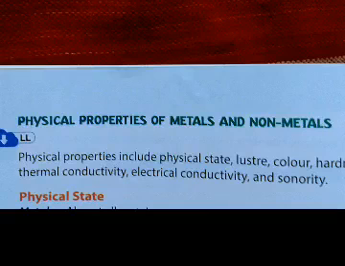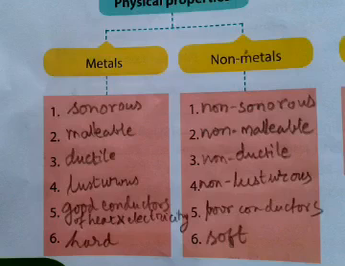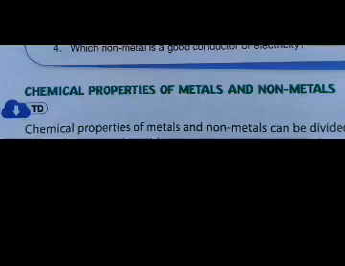We have already learned the physical properties of metals and nonmetals, and the differences between them. Metals are sonorous, nonmetals are non-sonorous. Metals are malleable, nonmetals are non-malleable. Metals are ductile, nonmetals are non-ductile. Metals are lustrous, nonmetals are non-lustrous. Metals are good conductors of heat and electricity. Nonmetals are poor conductors of heat and electricity. Metals are hard and nonmetals are soft.